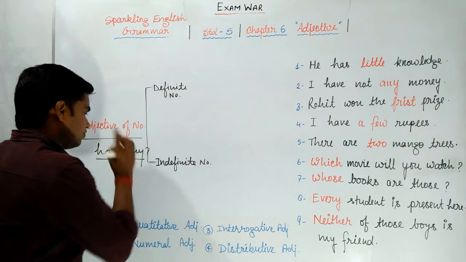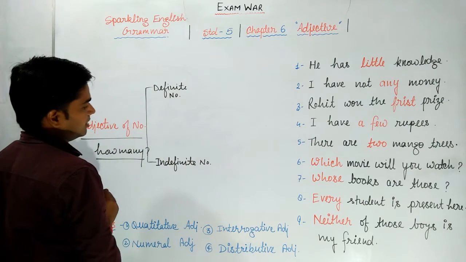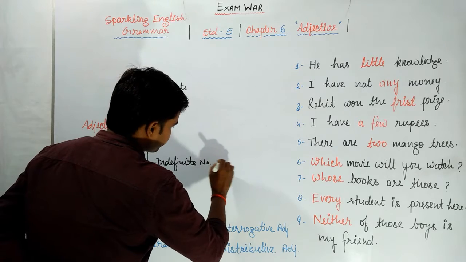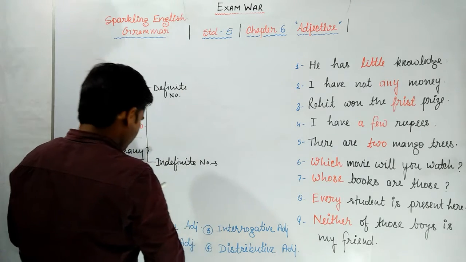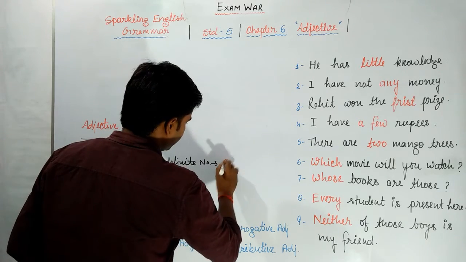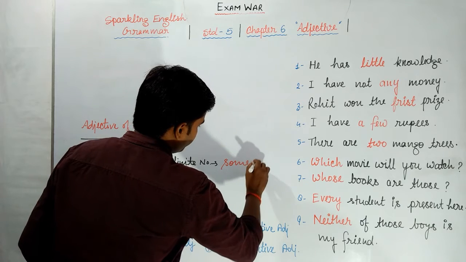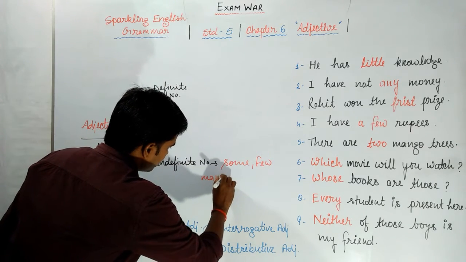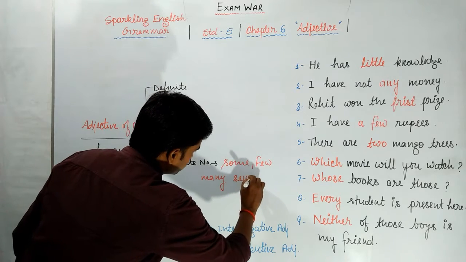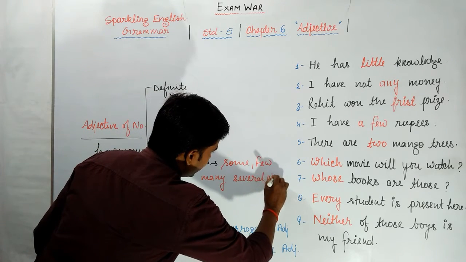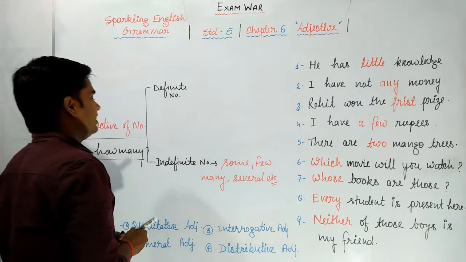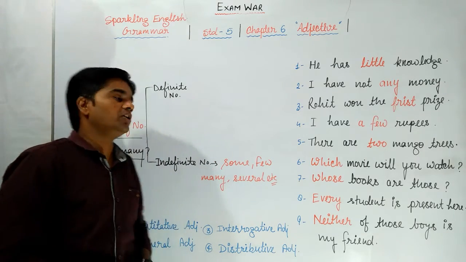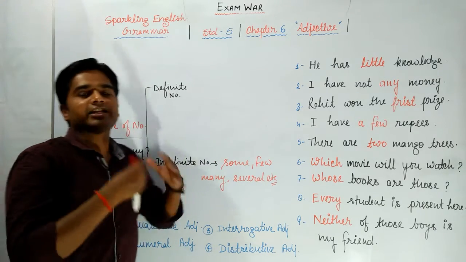We have no definite number, and the words in indefinite number are like some, few, many, several, etc. These words are indefinite number, that's why they are called indefinite number adjectives.